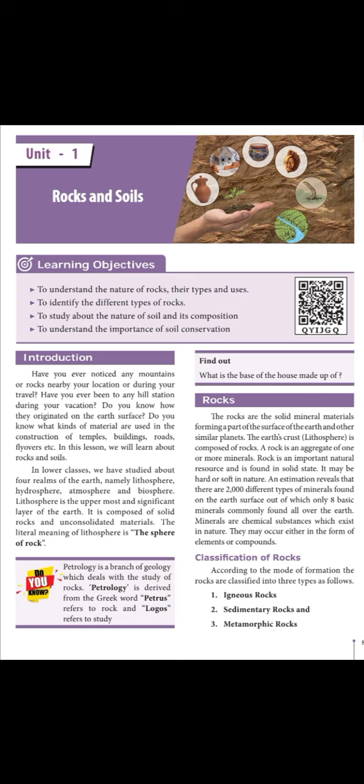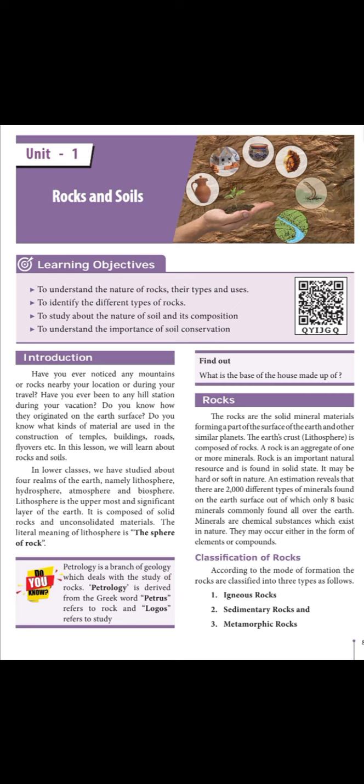Now we will see the classification of rocks. The main classification of rocks: igneous rocks, sedimentary rocks, and metamorphic rocks. It is given in the tabular column. Rocks are a mixture of solid mineral materials. What is a rock? It is the solid mineral material that forms a part of the surface of the earth and other planets. Now we will see the different classifications of rocks.